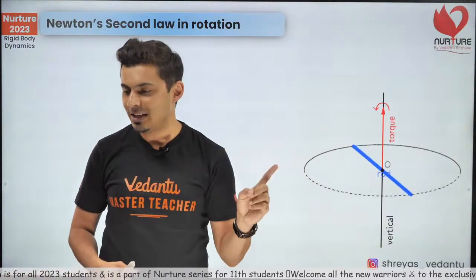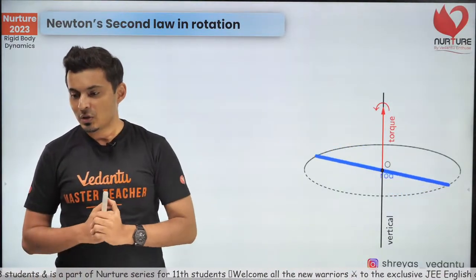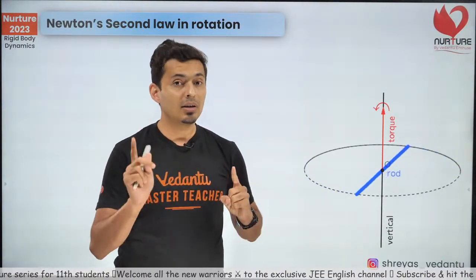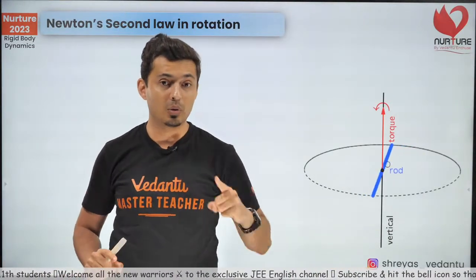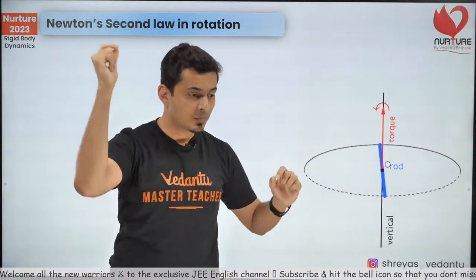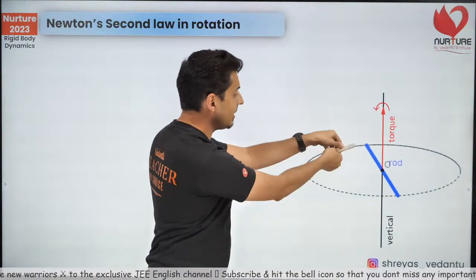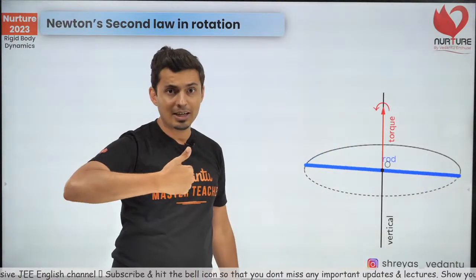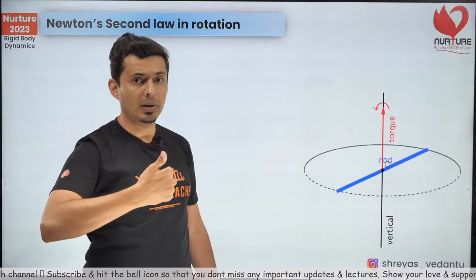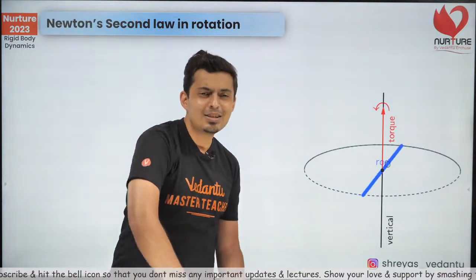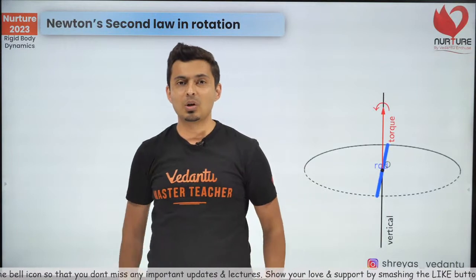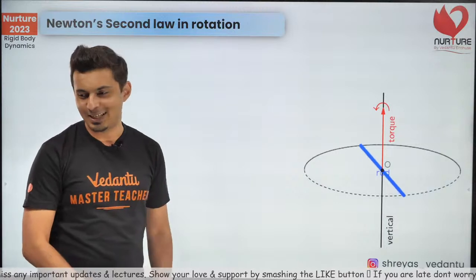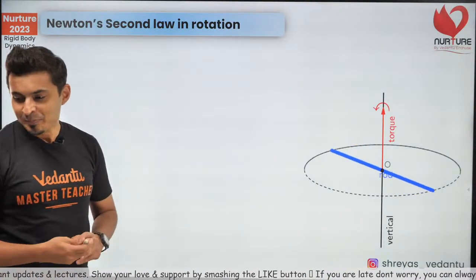Exactly, yes, it is not the effect, it is the cause. Correct. So Bhimashri, torque is r cross f, that is the cause of rotation. R is not the radius, r is the distance from the axis, or the position from the axis where you apply the force. So if, let's say, I'm trying to rotate something, I apply a force here. This is my r and this is my force, r cross f, which you have studied in vectors, vector product, that gives you torque. In case you want a more detailed explanation, just watch my previous video, lecture number 2 on torque, exclusively dedicated to torque only. I have explained it in detail. Okay, Bhimashri? Great.